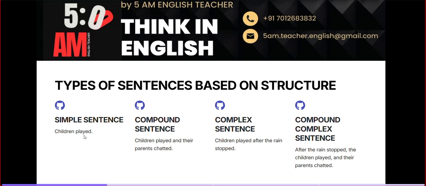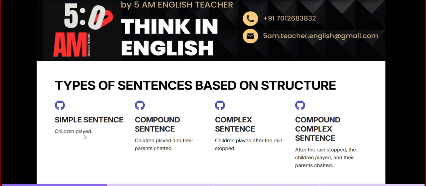So how about the remaining? Can you compare? In the second one, the compound sentence, it talks about two scenes or scenarios happening over there. The children played, the subject and the thing they are doing. And the next part is something happening around there, which is their parents chatted. It gives more meaning. It's more meaningful, and it feels like a sentence.